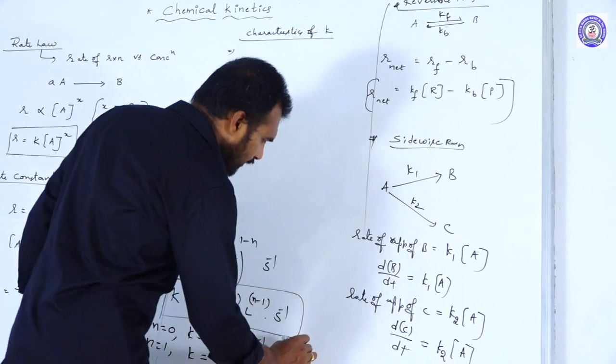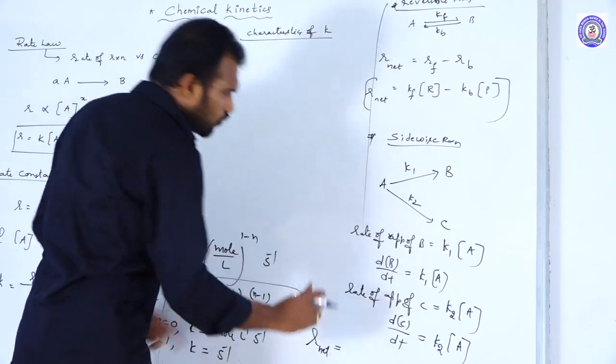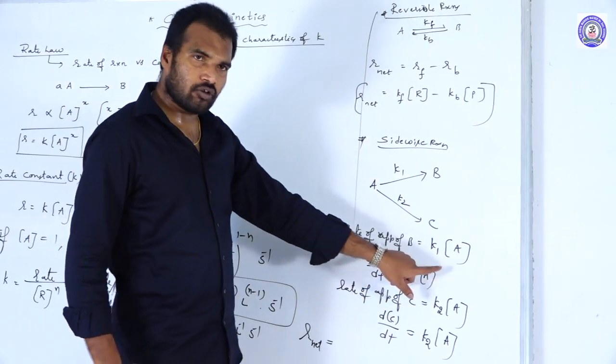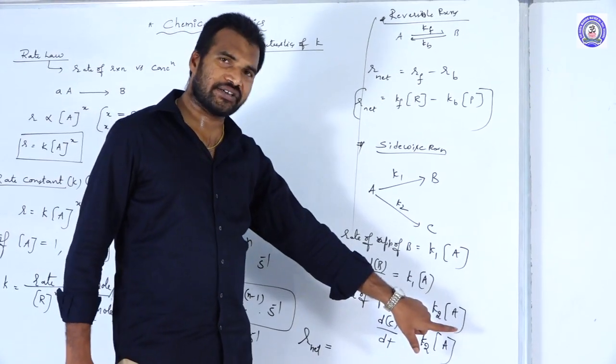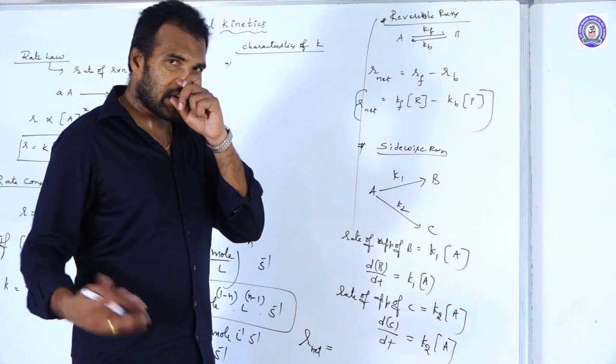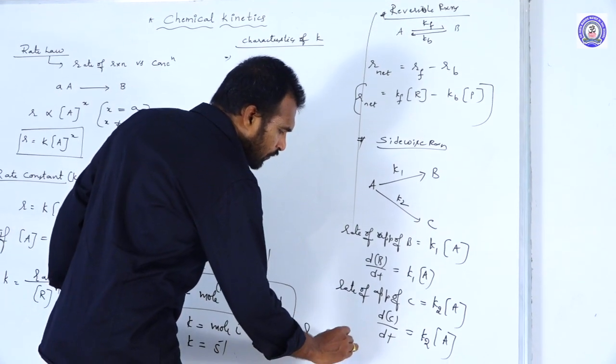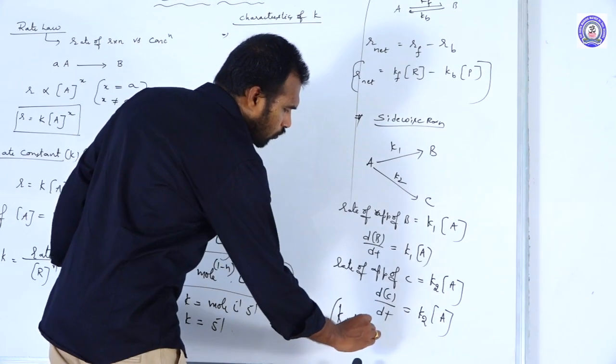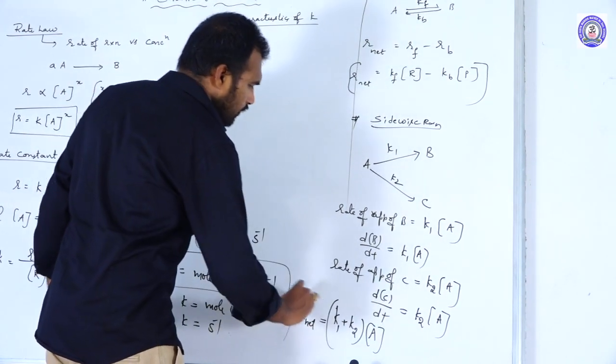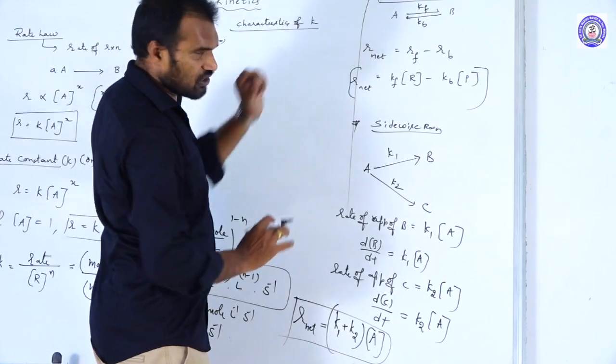The overall net rate, R net, is equal to just adding both: K1 into concentration of A plus K2 into concentration of A. So concentration of A is common in both. You can write the net rate of reaction as equal to (K1 plus K2) into concentration of A. So these are the two equations, just remember.